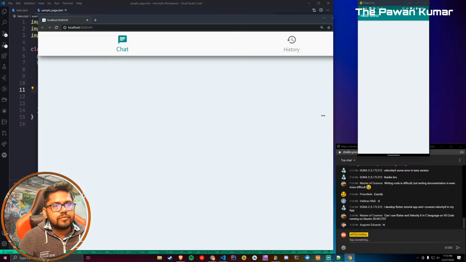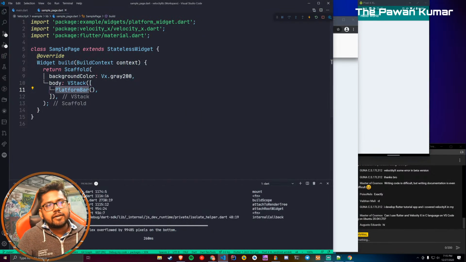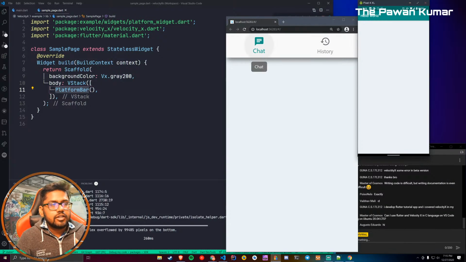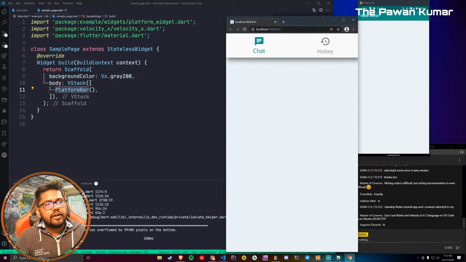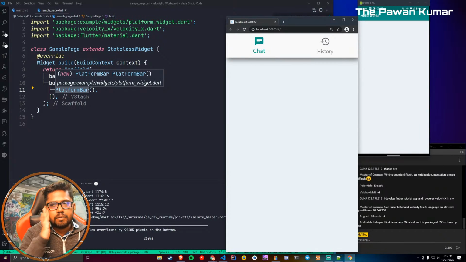Okay, so now if you see this, you can see what we have wrote is platform bar, and on Android it is showing a hello world with the app bar, and on iOS, oh sorry, on web it is showing a bottom app bar, or you can use navigation rail or something like that. Now what is important is, let's see what is there inside this platform bar.